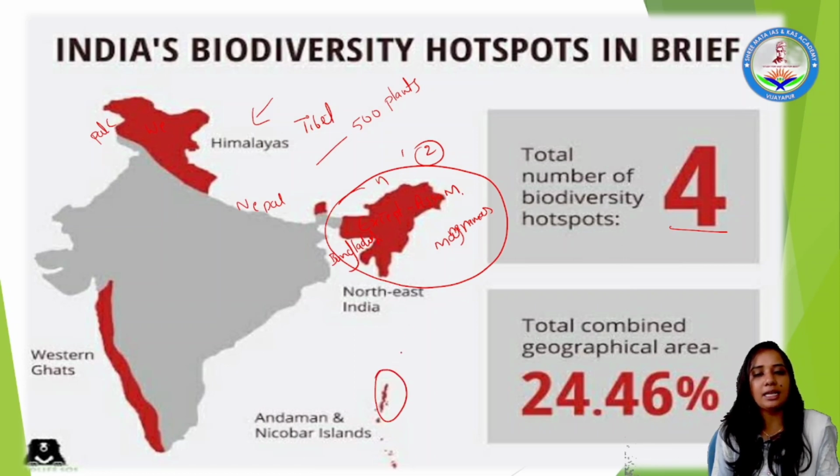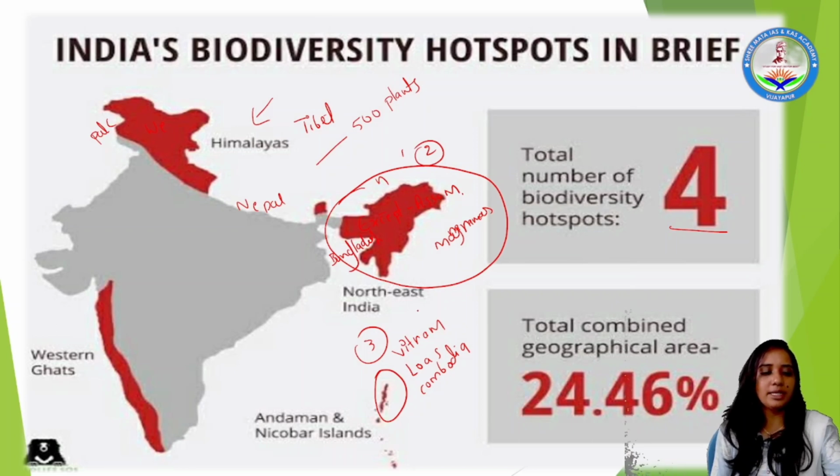These Andaman Islands are including again Vietnam, Laos, Cambodia. This is a third biodiversity region, which is called differently. We refer to it as the Indo-Burma Plate.